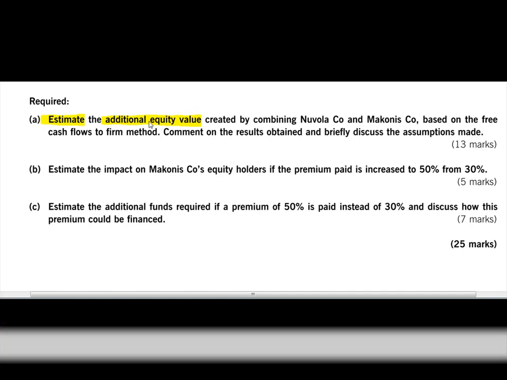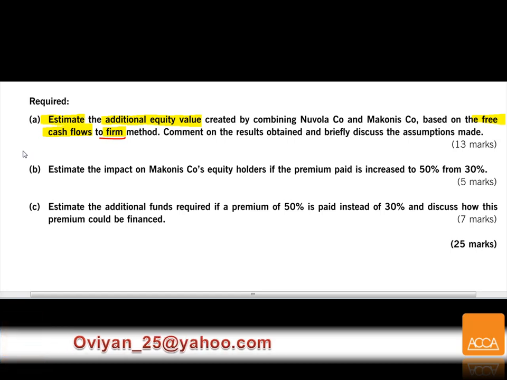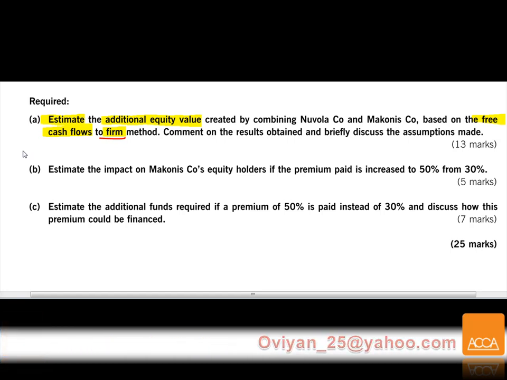This is a valuation of equity. You are going to do a valuation of equity based on the free cash flows. Now, to the firm, it's going to be free cash flows to the firm method. There's one more method, free cash flows to equity. But in this case, you are going to concentrate only on free cash flows to the firm.